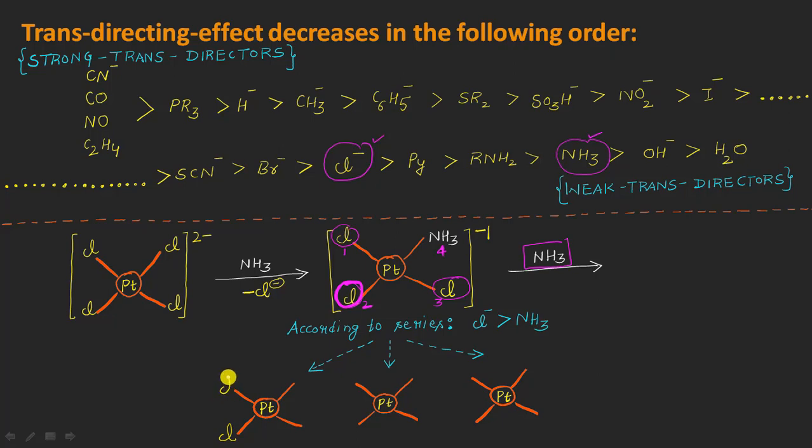And this is the first chlorine and here is the third chlorine. They are present as it is, right? And now let us say this chloride ion is directing the incoming nucleophile to attain a position trans to itself. So this ammonia will come and occupy a position which is trans to this group, and which will be this position, right? So let me write here 1 NH3.